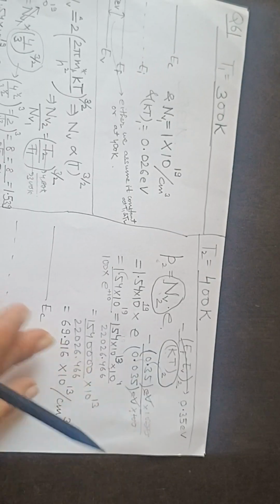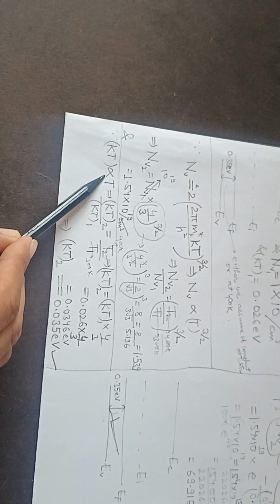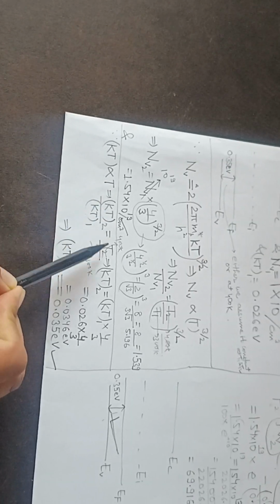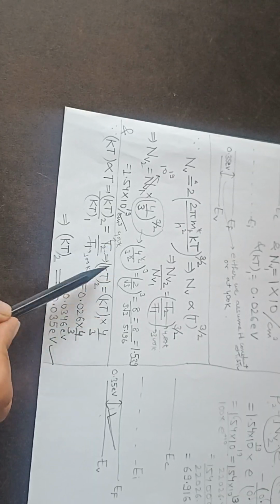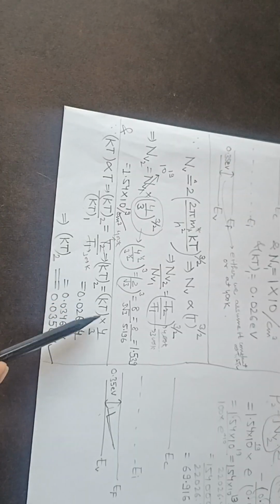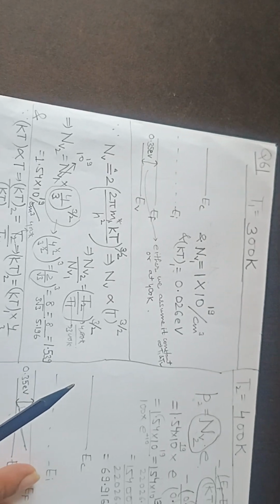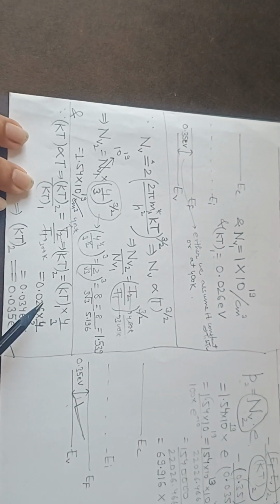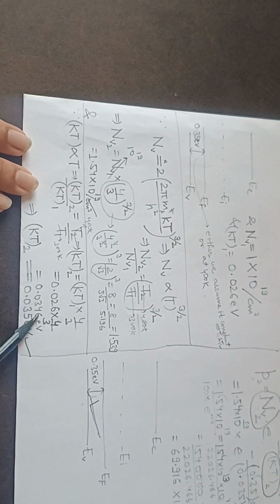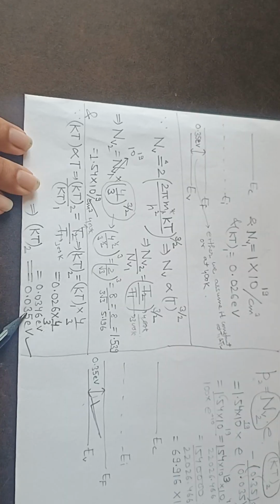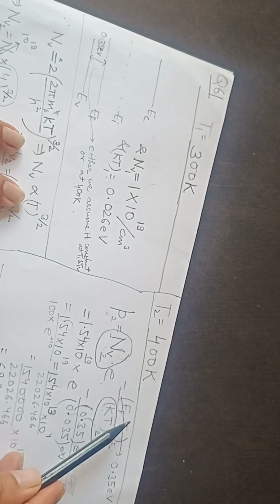Now to find kT2, I will use that kT is proportional to temperature. Okay, so kT2 by kT1 is equal to T2 by T1. So kT2 is nothing but, T2 is 400 Kelvin, T1 is 300 Kelvin, so 4 by 3 into kT1. kT1 means the value at 300 Kelvin, which is given to be 0.026 electron volt, into 4 by 3, so this is 0.0346 electron volt, or 0.035 electron volt. Okay, so kT2 is also known, this part is also known.